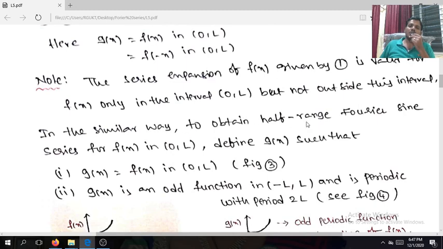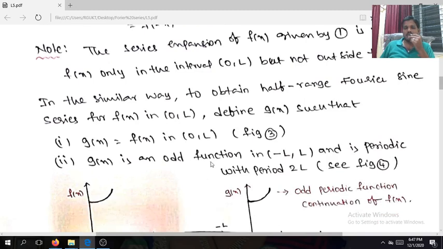In a similar way, to obtain the half-range Fourier sine series in 0 comma L, if the function is odd, I am going to take g of x equal to f of x in 0 comma L. The function is the same in the interval 0 comma L, and g of x is an odd function in minus L comma L. If you extend the interval, the continuation of f of x becomes an odd function with period 2L.